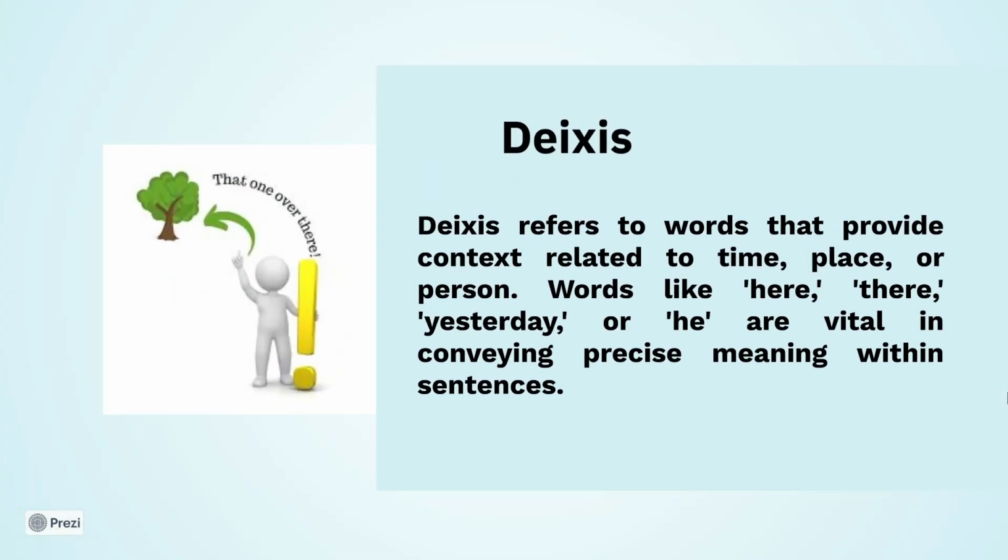Deixis. Deixis refers to words that provide context related to time, place, or person. Words like here, there, yesterday, or he are vital in conveying precise meaning within sentences.